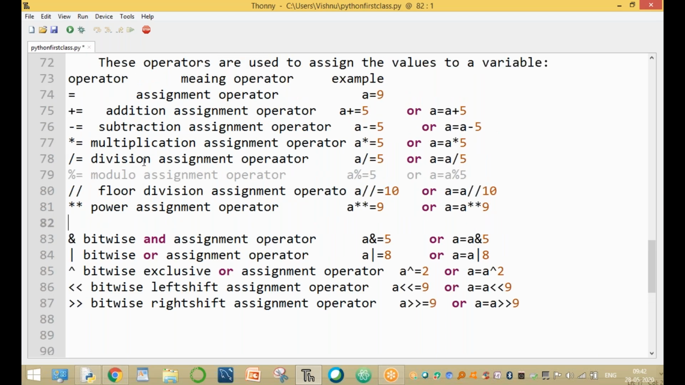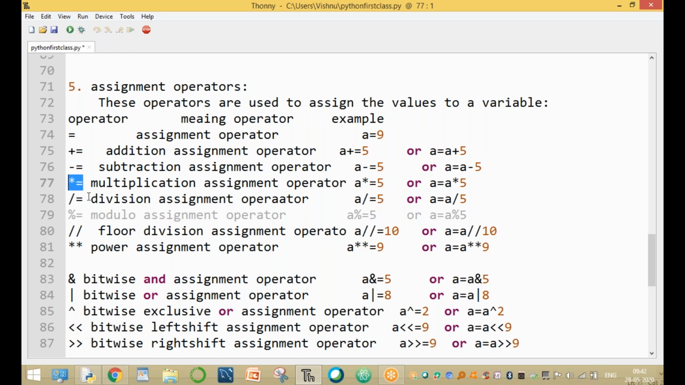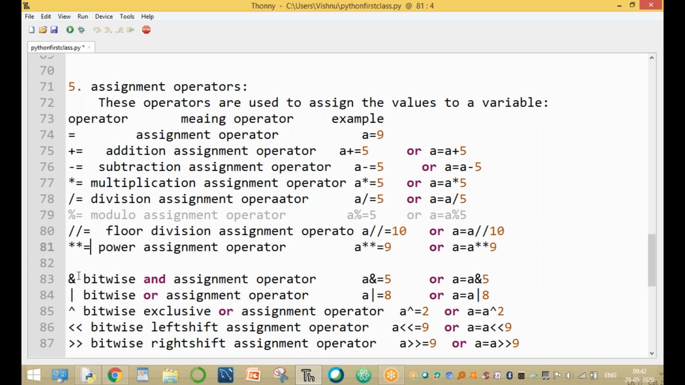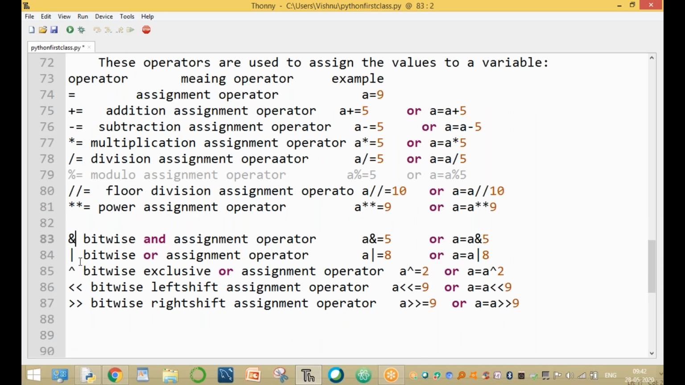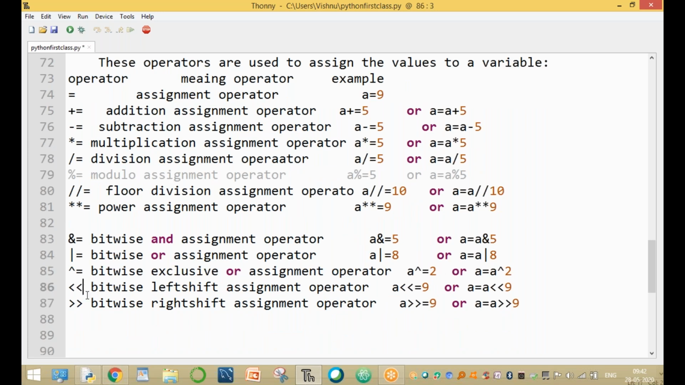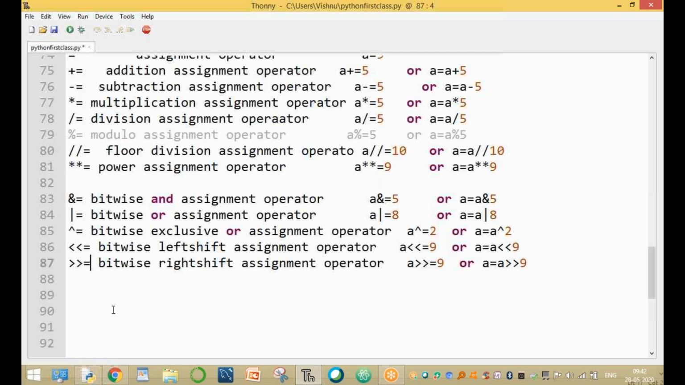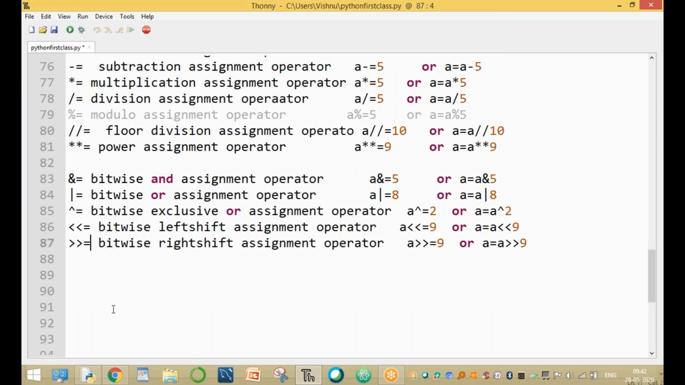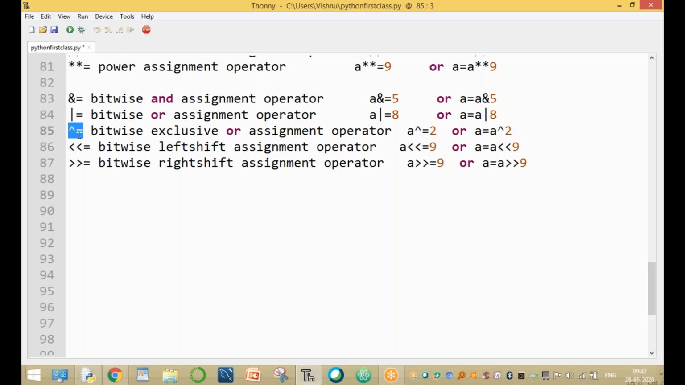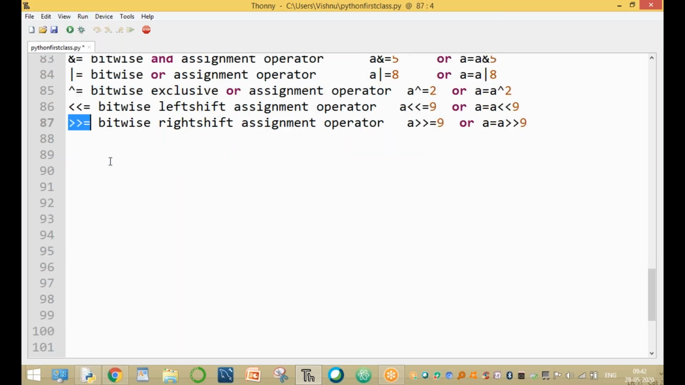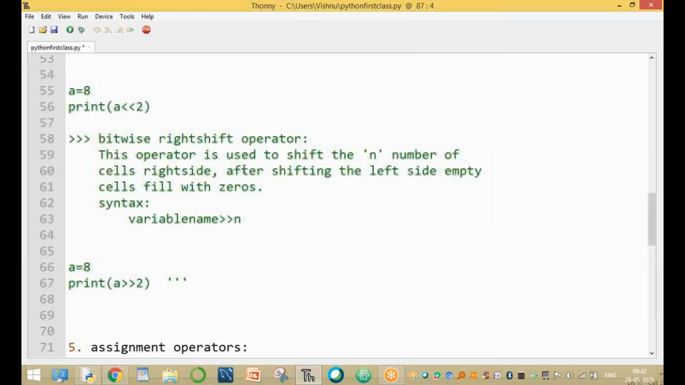Equal to, plus equal to, minus equal to, star equal to, slash equal to, percent equal to, double slash equal to, and ampersand equal to, or equal to, exclusive or equal to, left shift equal to, and right shift. These are the bitwise AND, bitwise OR, bitwise exclusive OR, left shift and right shift assignment operators. I will explain one by one with examples.